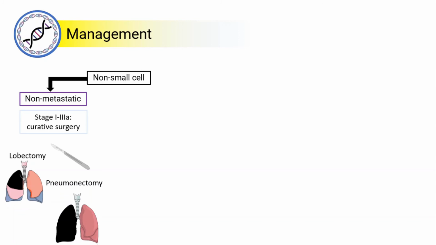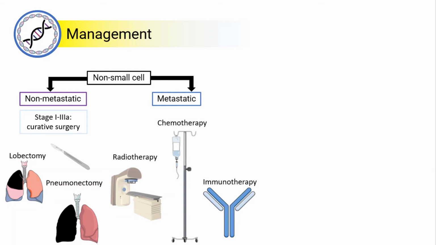An alternative treatment approach is using curative radical radiotherapy. For metastatic disease, stage 3B+, then palliative immunotherapy, chemotherapy, or radiotherapy is often given. The immunotherapy drug pembrolizumab stimulates the immune system to target and kill cancer cells, and it may be given on its own or combined with chemotherapy. It can be used in non-small cell lung cancer.